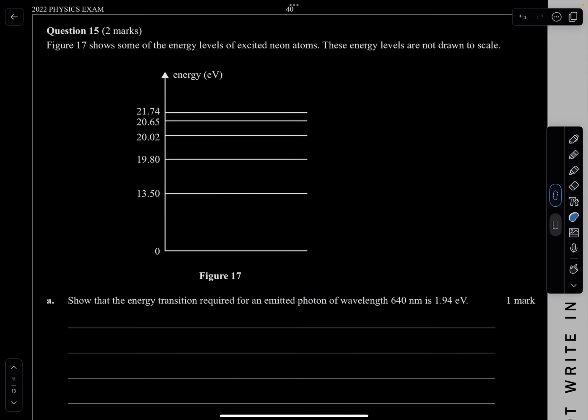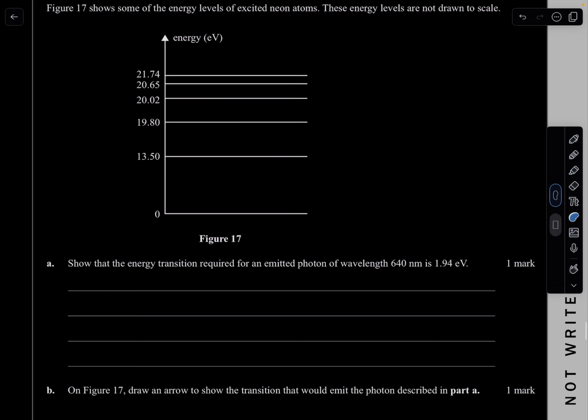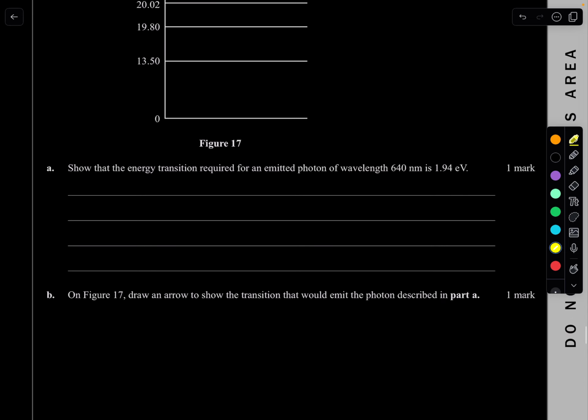Next question, 15. Figure 17 shows some of the energy levels of an excited neon atom. These energy levels are not drawn to scale. Show that the energy transition required for an emitted photon of wavelength 640 nanometers is this. We know that the energy of the photon is hc over wavelength, where h is Planck's constant, but we want to write it in electron volts. So it's going to be 4.14.